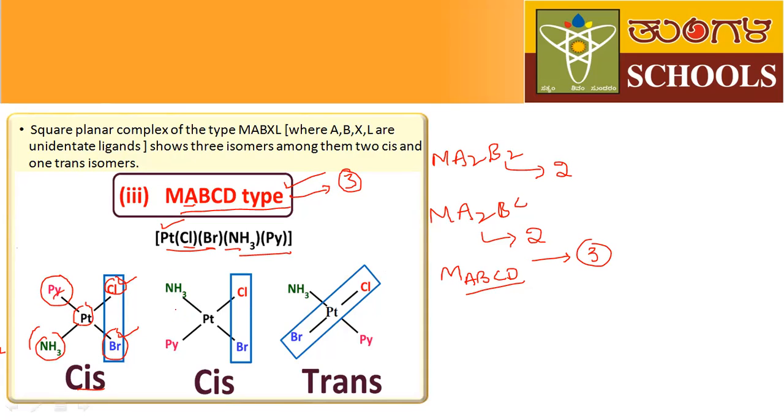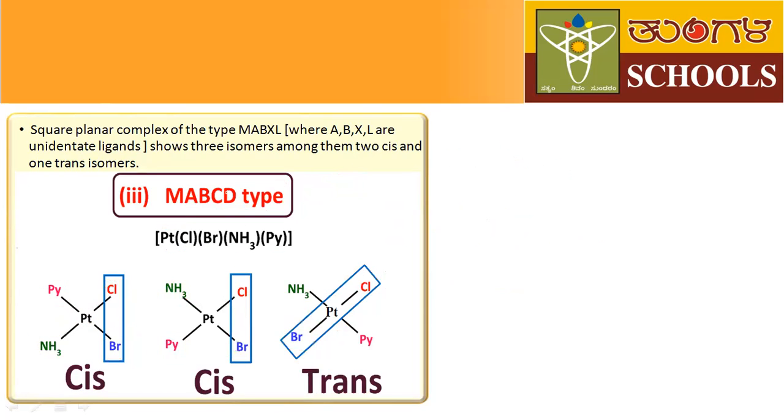And next come to here. Just change the position of these two ligands. Even if you change the position of these two ligands, then also it is a cis isomer. Why? Because we are not changing the position of halogens. The position of halogens are same. Two halogen groups are adjacent to each other. That's why it is the cis isomer. But in the third structure, two halogen groups are opposite to each other. That's why it is a trans isomer.